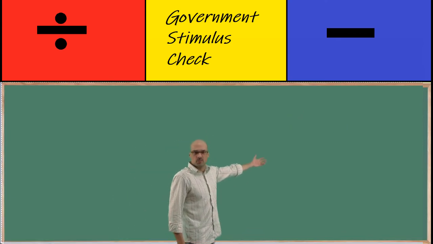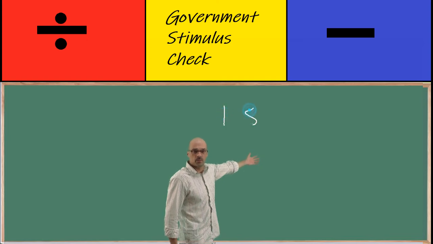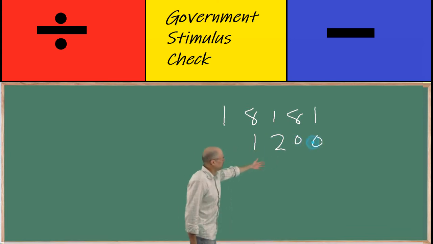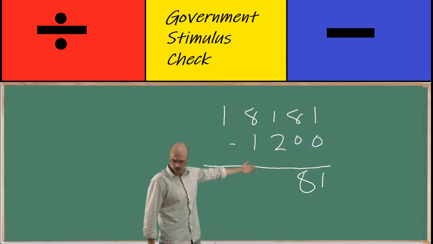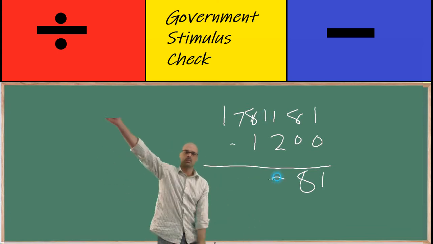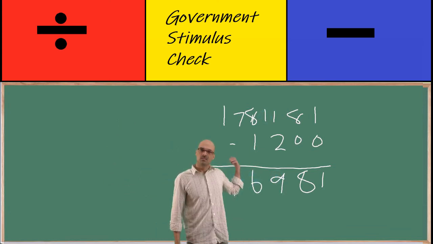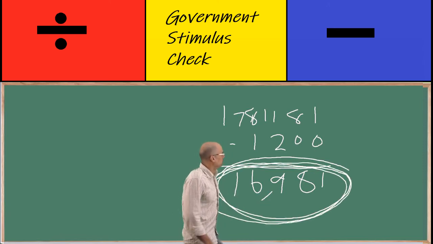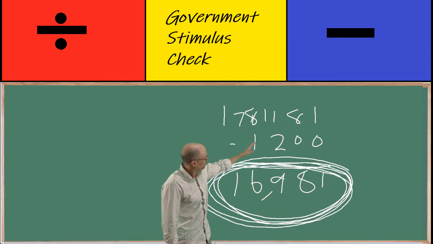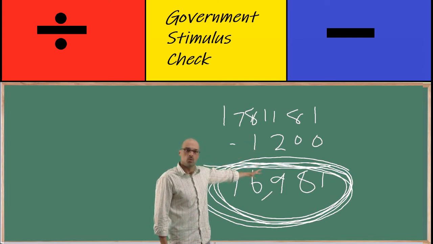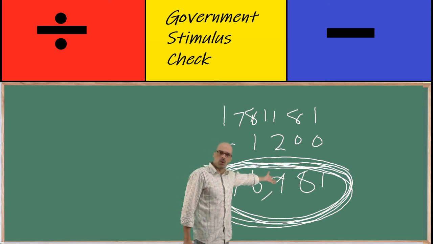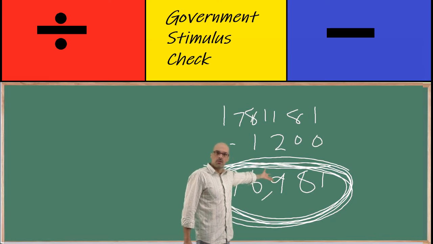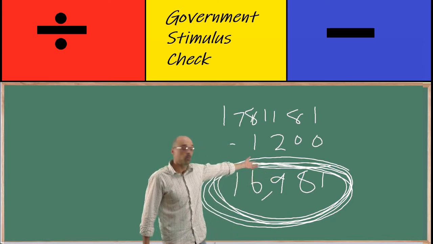I told you I had a problem with subtraction. I guess we ought to subtract the amount that I was given, the 1,200. Wait, 17? The difference here, is that right? 17? Where's this remaining amount? Where's my remainder? Where's the rest of my share? Folks, you need to call your senators right now. Find out where the rest of your share is.